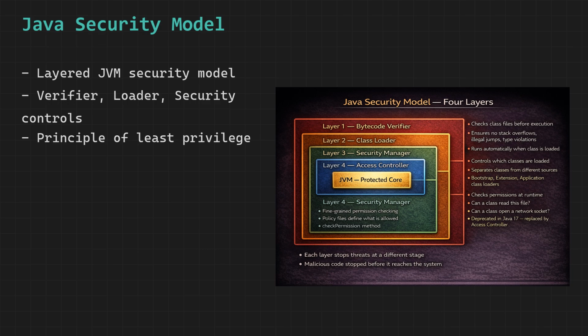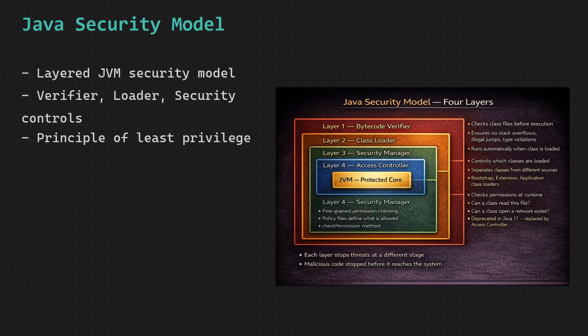The first line of defense is the bytecode verifier. Before any class is executed, the JVM reads its bytecode and runs a thorough analysis. It checks that the code never accesses memory it should not, never corrupts the stack, never performs illegal type conversions, and never jumps to an invalid instruction. Code that fails verification is rejected before it ever runs.